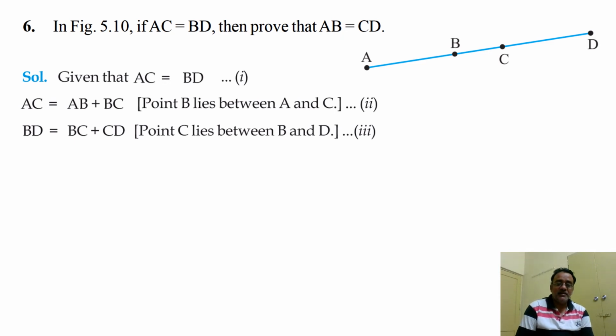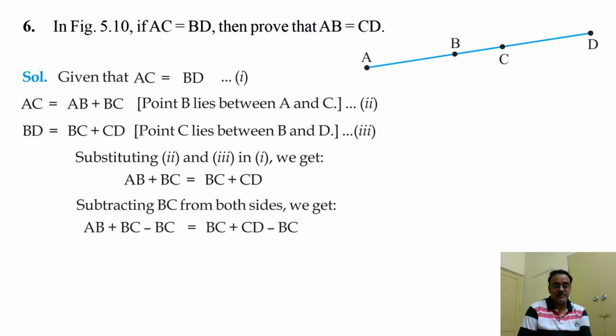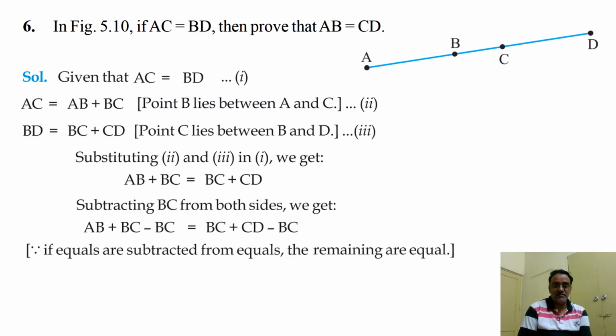Okay, and now we are going to substitute in equation number 1. Here BC is the same on both sides, so we are going to subtract BC, because if equals are subtracted from equals, then the remainders are equal. This axiom we have already studied, so we get AB is equal to CD, right?